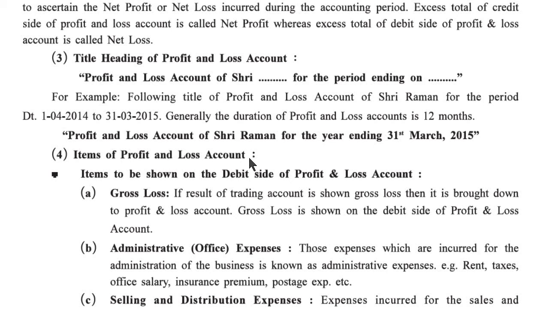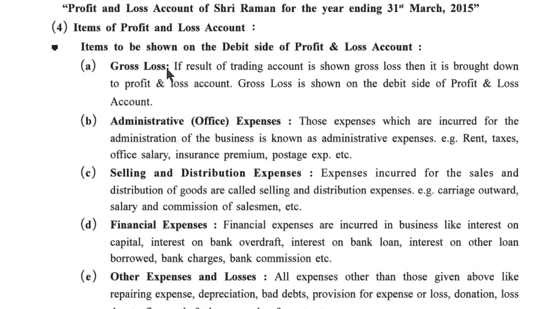Fourth point, items of profit and loss account. Items to be shown on the debit side of profit and loss account. First of all, gross loss, which is transferred from the trading account. Debit side, gross loss.